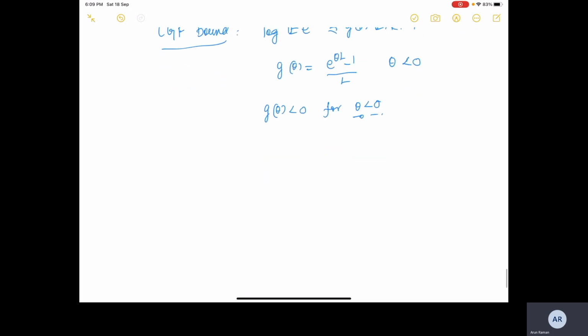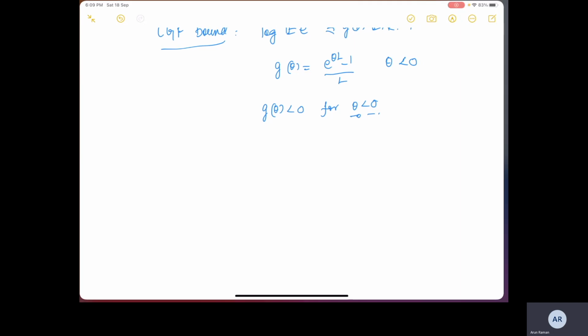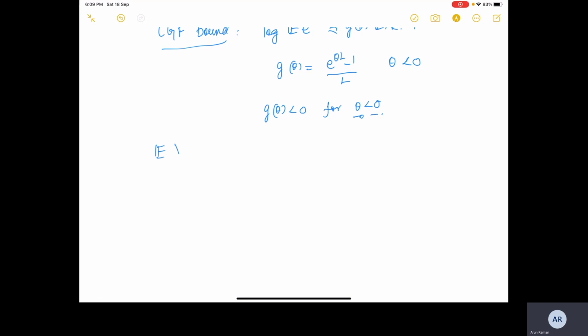Now since we have theta less than 0, expected value of lambda min of the sum of X_k is greater than or equal to the supremum over theta less than 0 of 1 by theta log trace exponential of g theta times expected value of X_k.